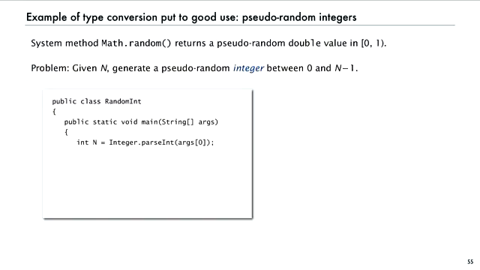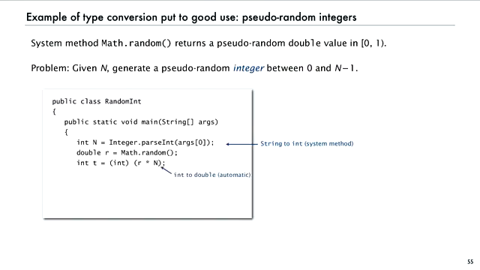So what we're going to do is take the value n from the command line, again, string to int system method. Then we're going to get our random double value, a number between 0 and 1, but less than 1. And then what we do is multiply r times n. That's going to give a result that's between 0 and n, but less than n. And then we're going to say, okay, now you can truncate that. First the n gets converted to double to do the r times n. And then there's the cast to truncate once that's done, and the result is an integer value between 0 and n minus 1 that we just print out.